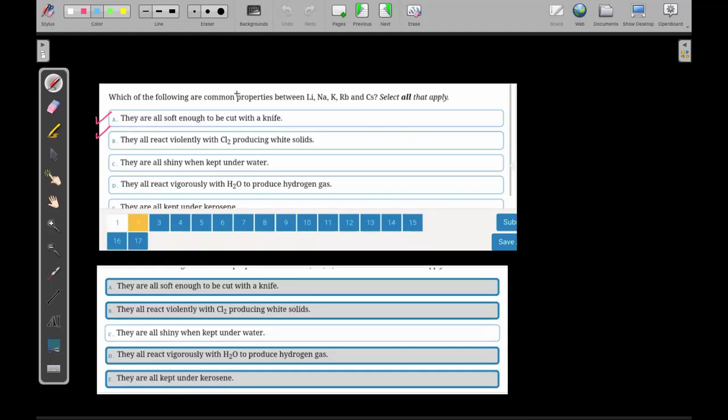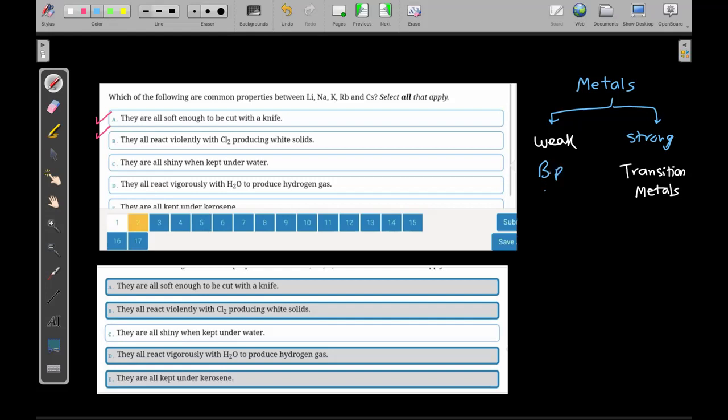Talking about the group 1 elements, we said that there are two types of metals, the strong metals and the soft ones. The strong metals are the ones which have a high melting point and boiling point. They are strong and hard to cut. This is known as the transition metals. We'll talk about them in the next questions. The weaker ones have a melting point and boiling point that are high, but not as high as those of the transition metals. Their boiling point and melting point are low numbers. They are very soft. You can even cut them with a knife. You bring a piece of sodium and cut it with a knife, which means that it is very soft.